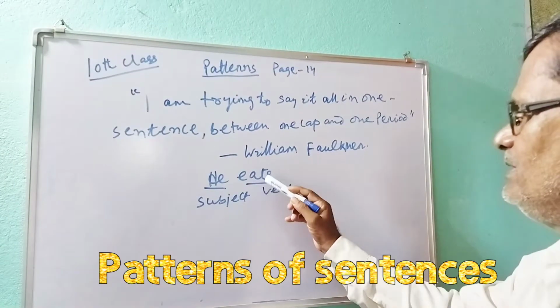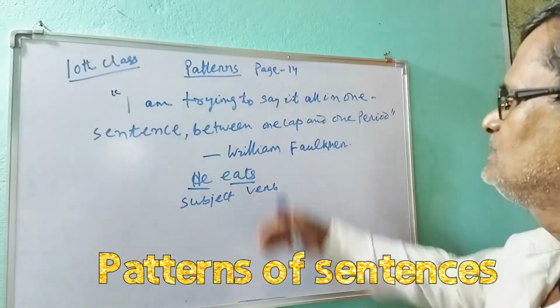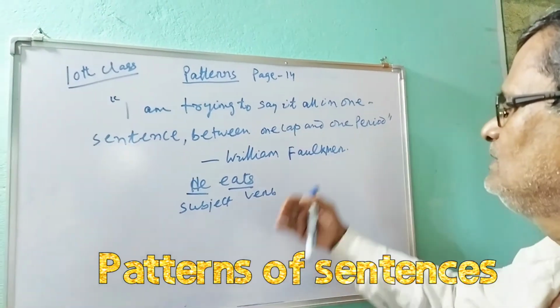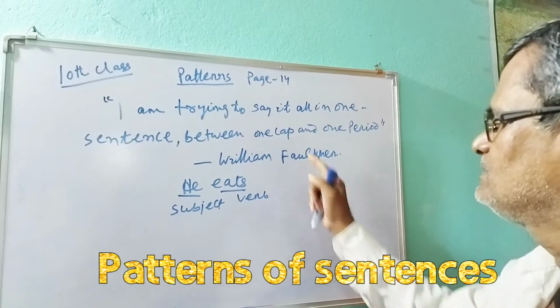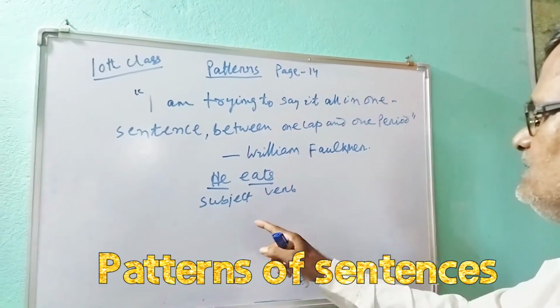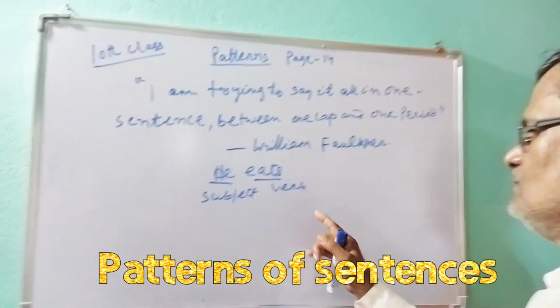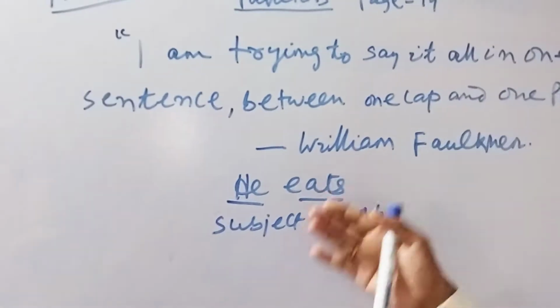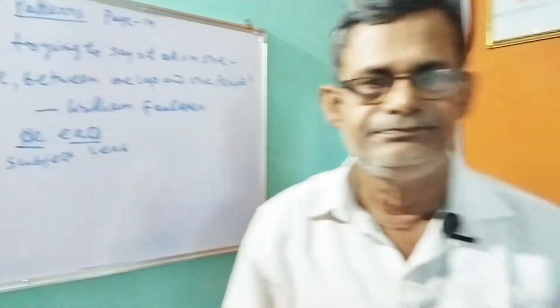I have given one example. He eats. As I have already told you, he is subject, eats is verb. So you just do one thing: write it down. Then in detail, I will teach you all the patterns: S plus V, S plus V plus O, S plus V plus O plus O, S plus V plus C, S plus V plus O plus C, etc. So write it down and let me wait for that time.